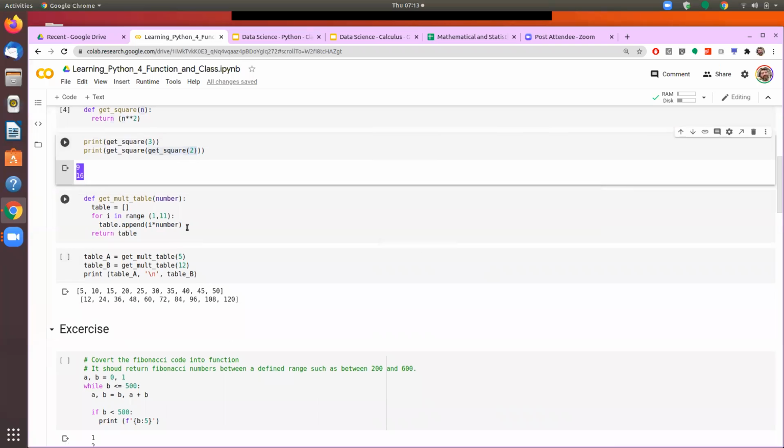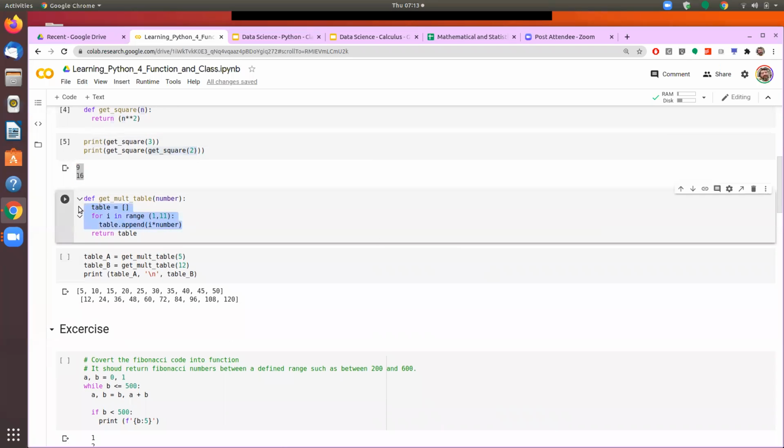Now we can also have a body of the function where we can put certain other commands inside the body, and that could be a small body, a large body, depending upon what is your requirement. The body of the function can be defined. So here, in this case, we are trying to get the multiplier table of a given number.